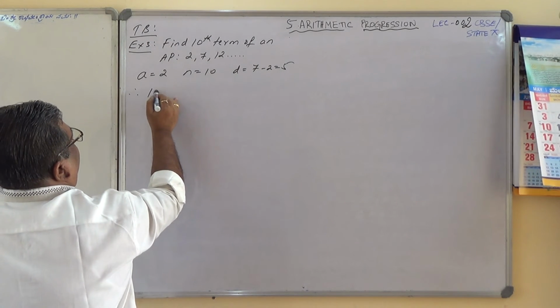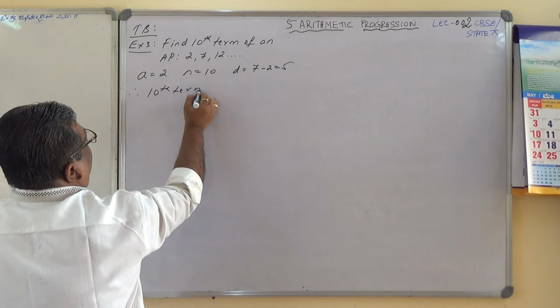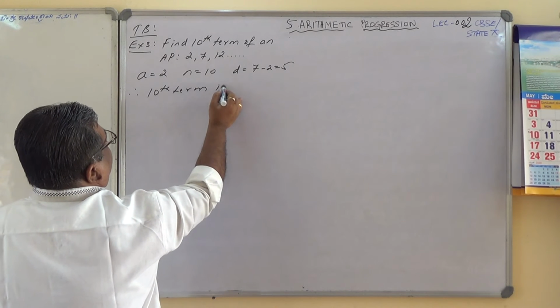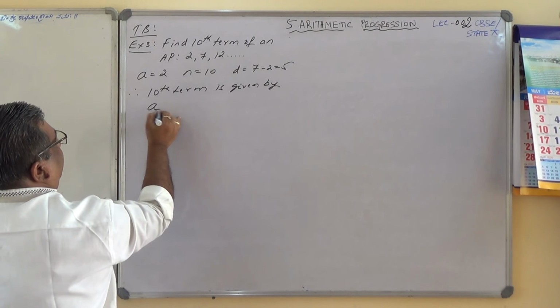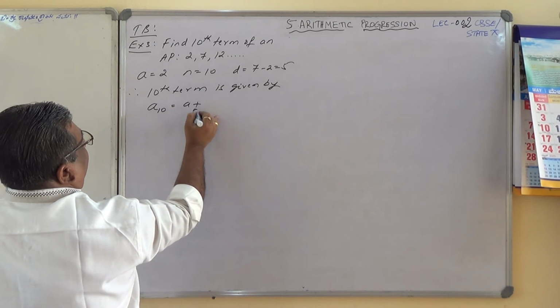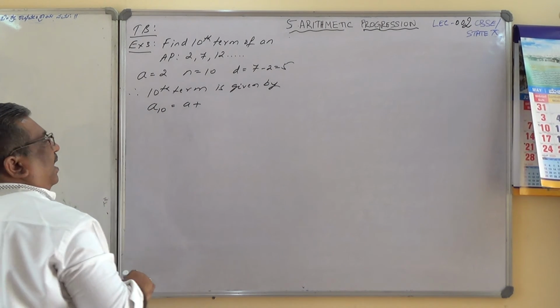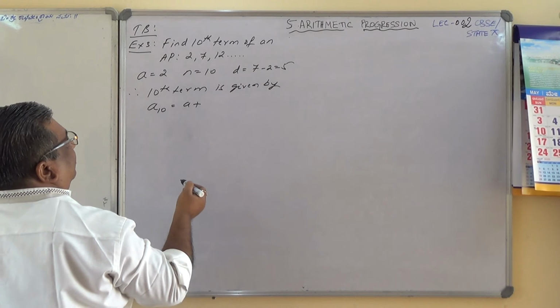Therefore the 10th term is given by a_10. What is the formula? The nth term is given by this.